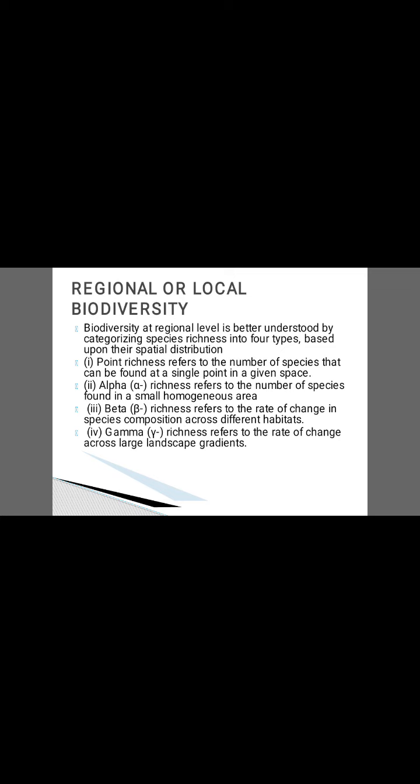Alpha diversity refers to the number of species found in a small homogeneous area. Beta diversity refers to the rate of change in species composition across different habitats. Gamma diversity refers to the rate of change across large landscape gradients.